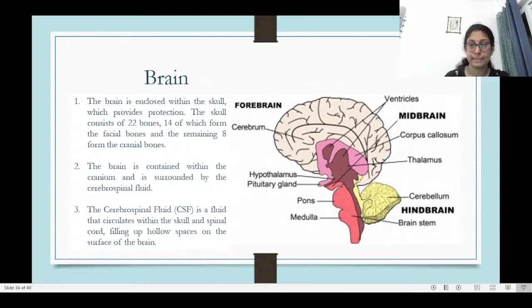Okay. So you can see brain has forebrain, midbrain and hindbrain. The cerebrum and the different lobes come under the forebrain. Cerebellum, pons and medulla come under the hindbrain, and this portion is the midbrain.